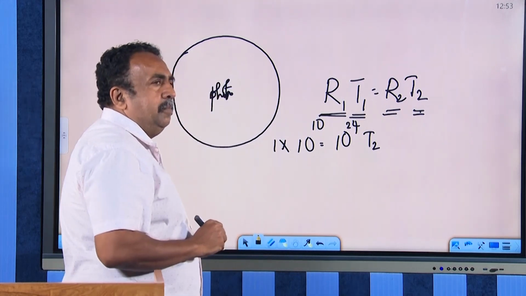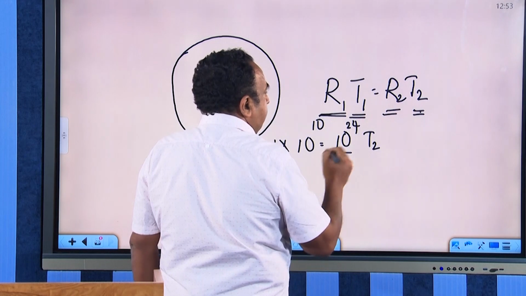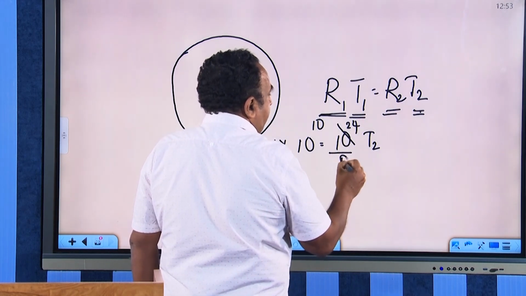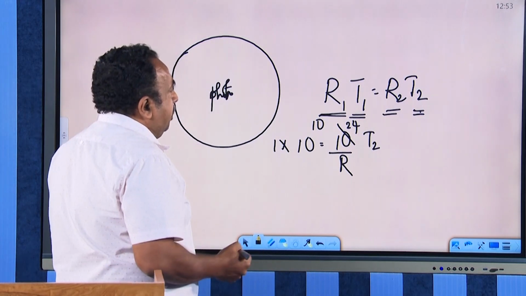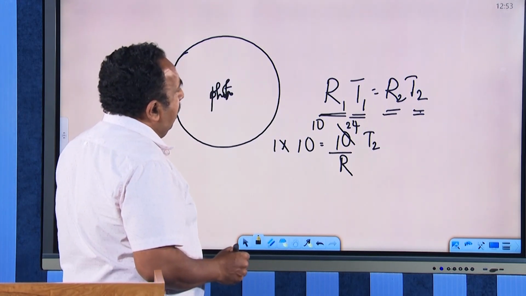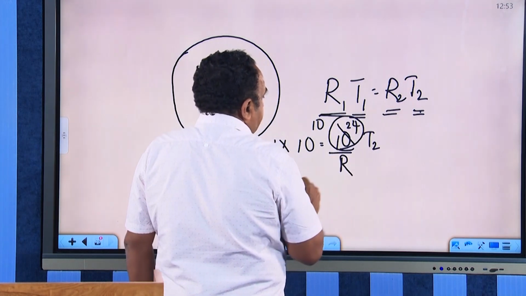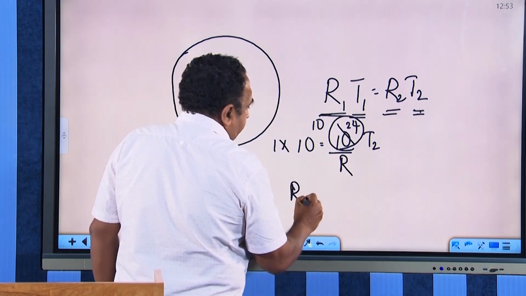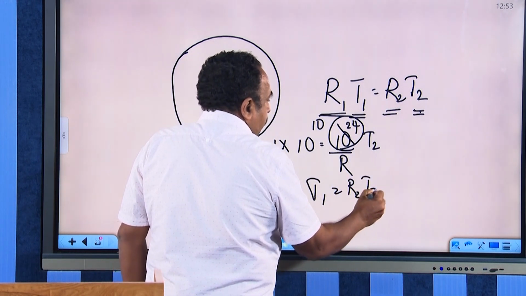And then I can find out that temperature. This radius is a very large quantity. I know the radius of the present universe, and then R1 T1 is equal to R2 T2.